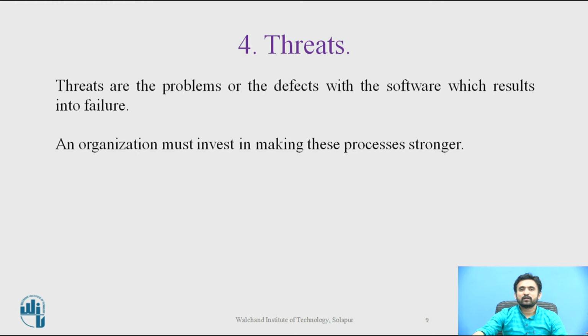And the next part which we are looking at is threat. Here threats are the problems or defects with the software which result in failure. They represent the problems associated with some processes in the organization, such as requirements clarity, knowledge and expertise. And an organization must invest in making these processes stronger. Threats clearly indicate the failure of an application and eventually may lead to customer dissatisfaction.